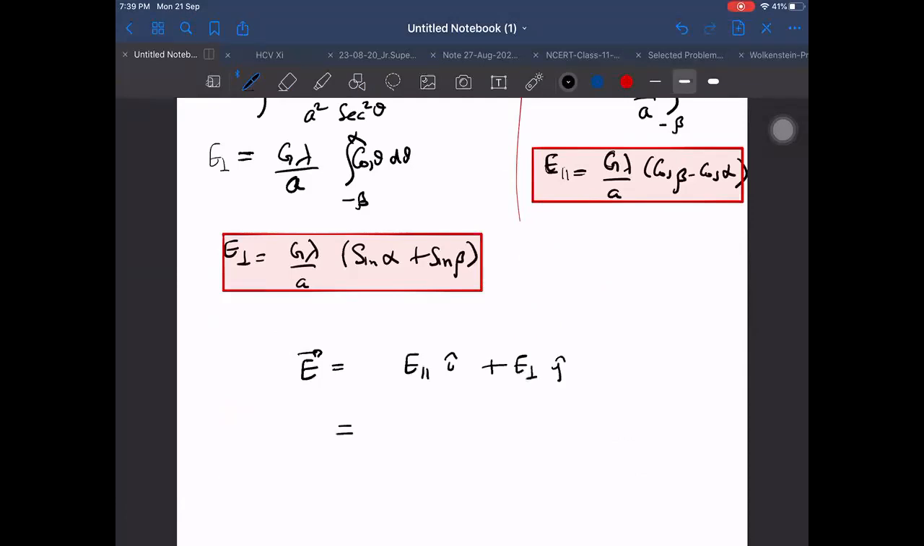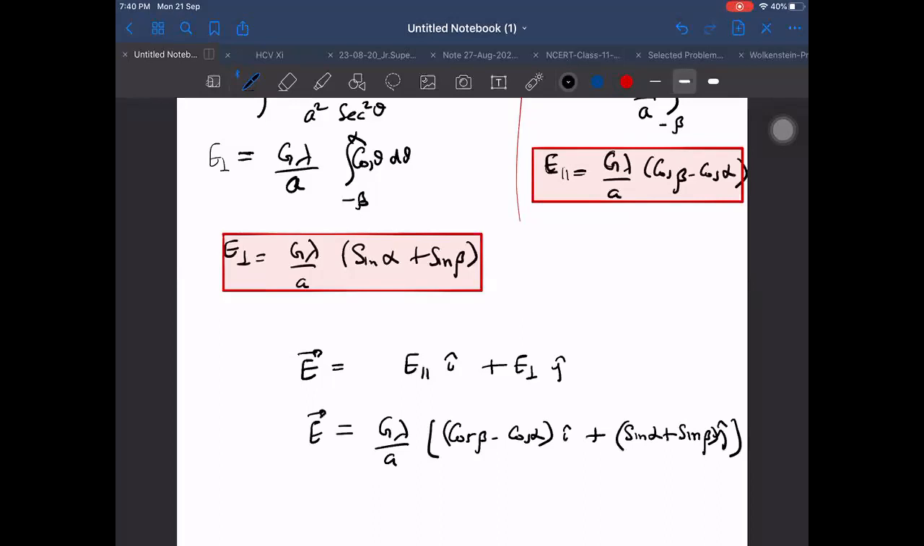So that will become G lambda by a common, into cos beta minus cos alpha along i cap, plus sin alpha plus sin beta into j cap.